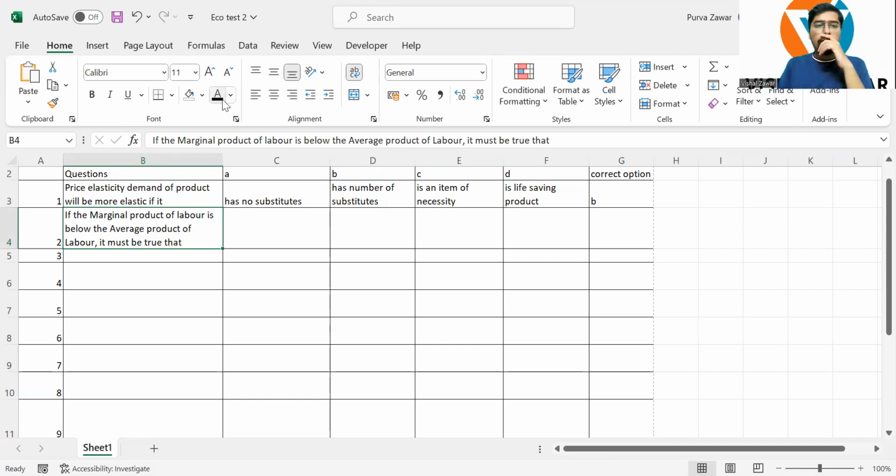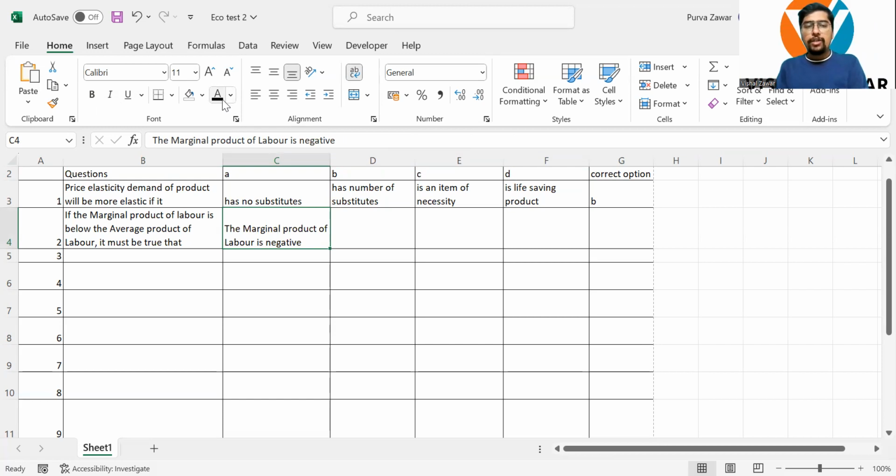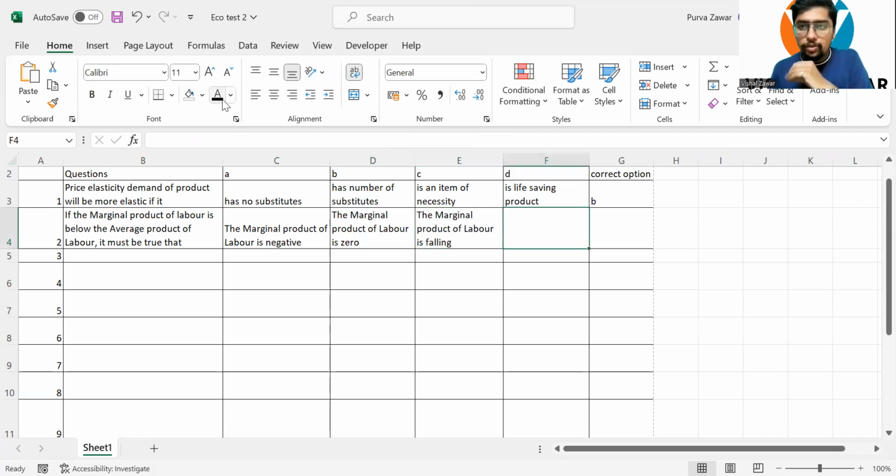If the marginal product of labor is below the average product of labor, it must be true that the marginal product is negative, the marginal product is zero, the marginal product is falling. So you have only three options over here, A, B, or C. Marginal product is below the average product. So which of these statements must be true?